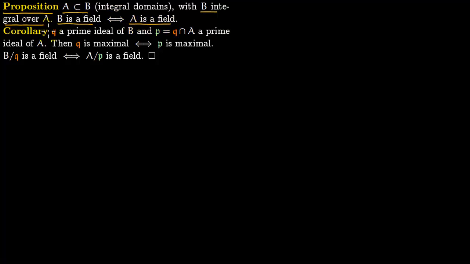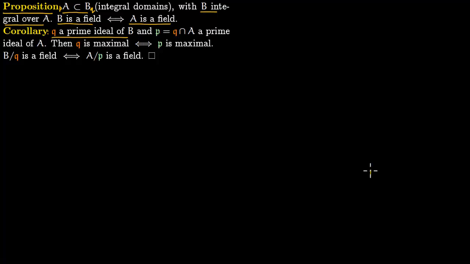So an immediate corollary of this is the following. Say Q is a prime ideal of B. If you pick up a prime ideal Q here in B, you can always pull it back to another ideal in A which will also be prime. So this is easy to see.